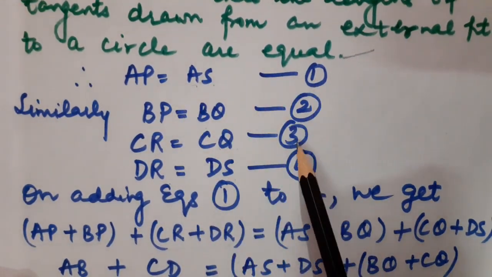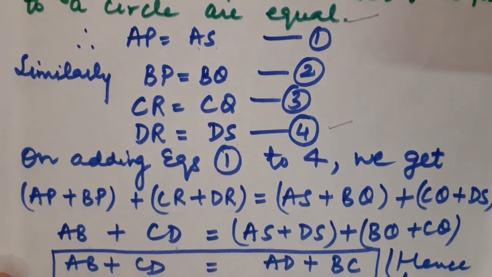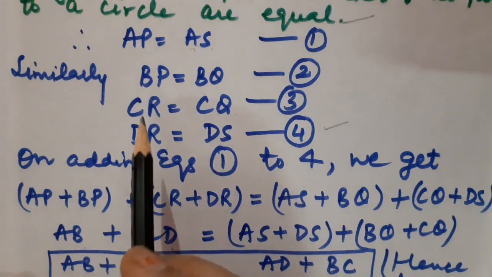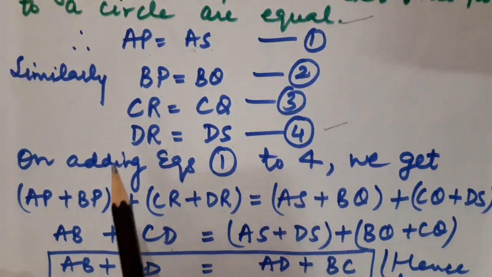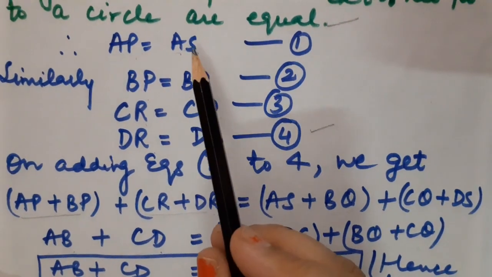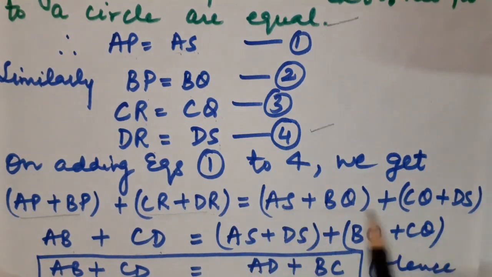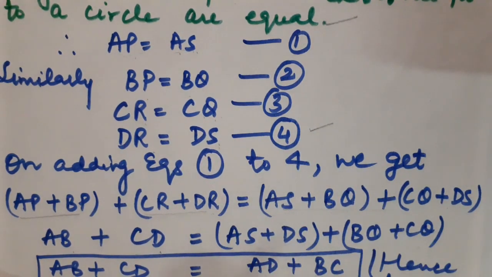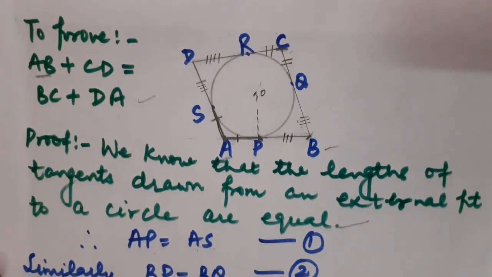So consider them as equations 1, 2, 3 and 4. While adding equation 1 to 4, we get (AP + BP + CR + DR), which I have put in brackets, is equal to (AS + BQ + CQ + DS). Have a look. Now children, as I have to make the complete opposite sides of the quadrilateral.